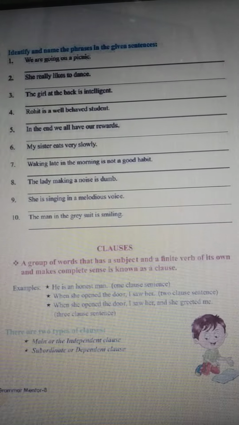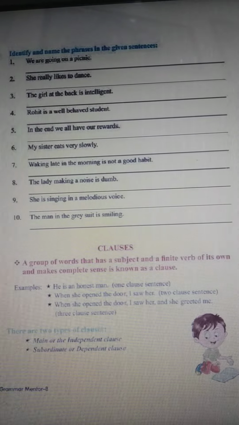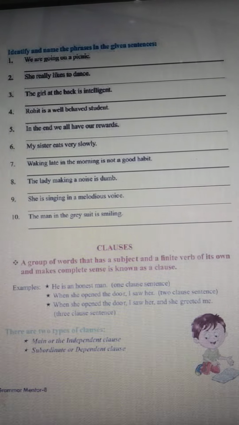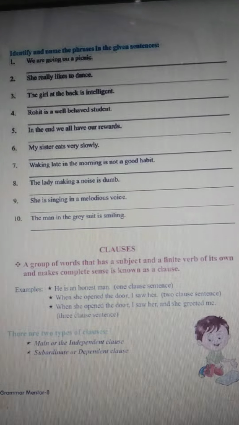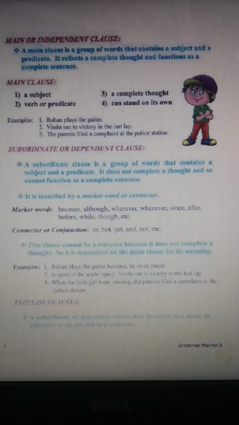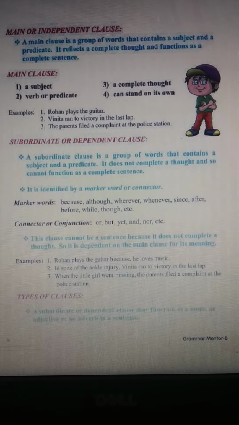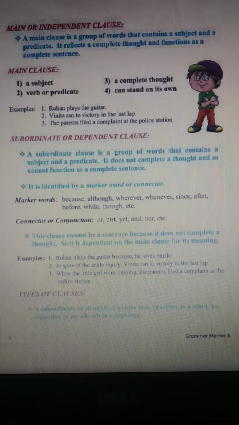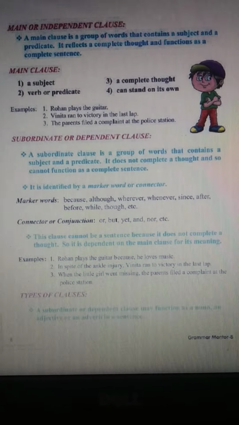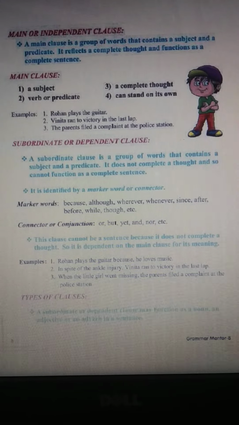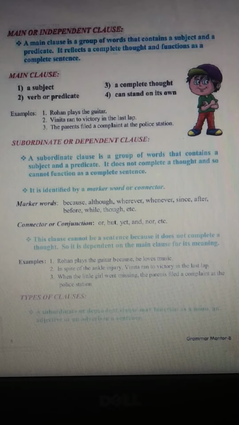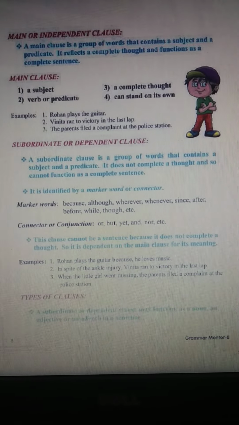Now I am going to tell you about the types of clauses. First one is the main or independent clause. The second one is the subordinate or dependent clause. Now, main or independent clause. We can call it a main clause, or else we can call it an independent clause. A main clause is a group of words that contains a subject and a predicate.